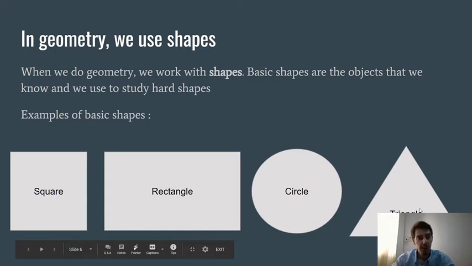Alright, so in geometry we use shapes, right? And in these shapes we have the basic shapes. The basic shapes are the ones that we know a lot of things about, and that we use to study the hard shapes, right? So you should know these basic shapes already. This is a square, this is a rectangle, this is a circle, and this is a triangle. So all of these, they are basic shapes, right? They're shapes that we know a lot of things about.